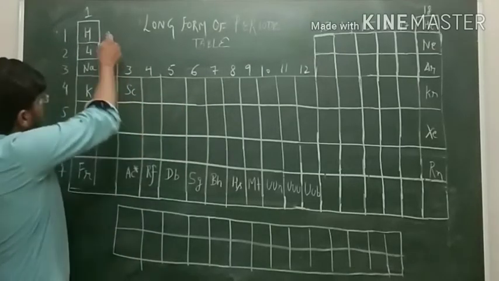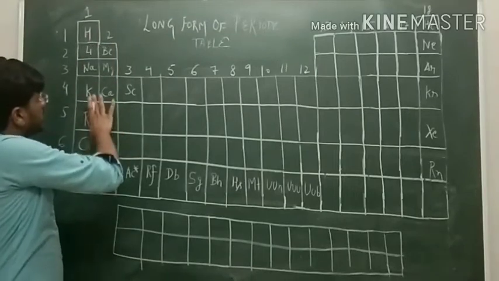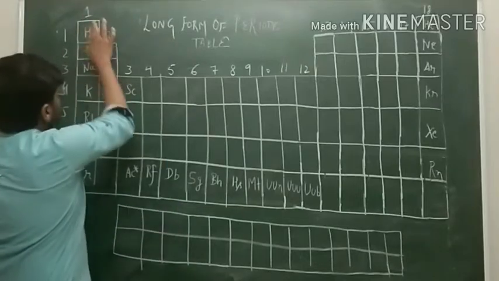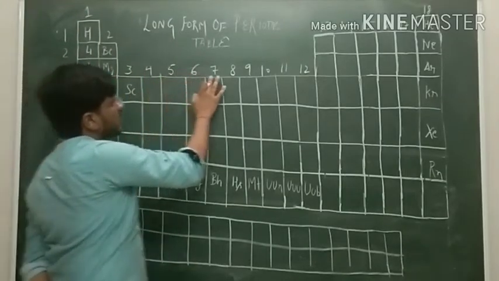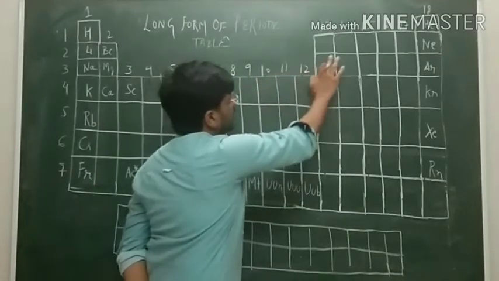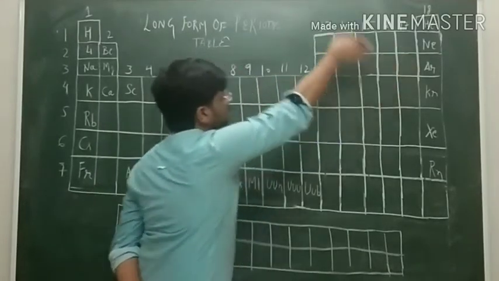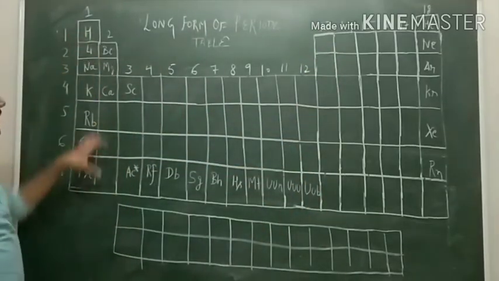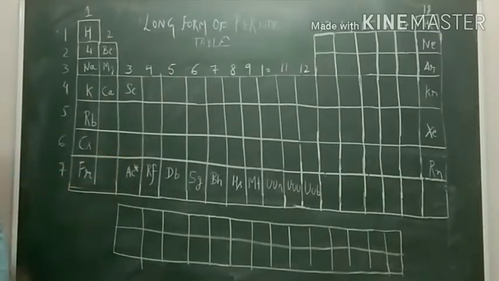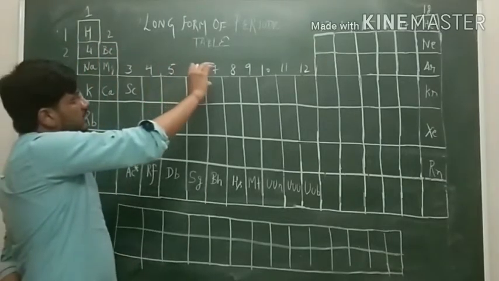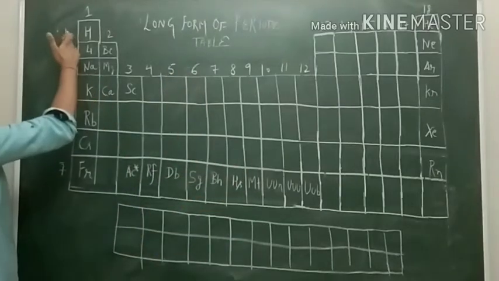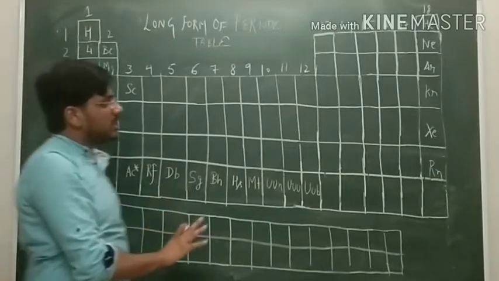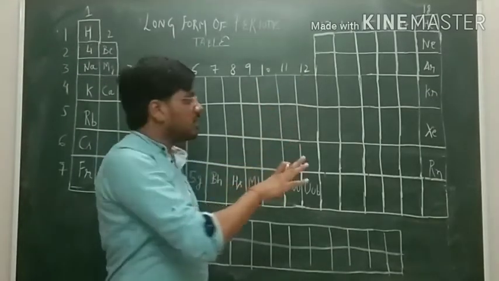Here we will see the structure of the periodic table. We have 18 groups in the modern periodic table: 1, 2, 3, 4, 5, 6, 7, 8, 9, 10, 11, 12, up to 18. These are the vertical columns and they are known as the groups. And these horizontal rows are known as the periods, and these are 7 in number: 1, 2, 3, 4, 5, 6, 7. So there are 7 periods and 18 groups in the modern periodic table.